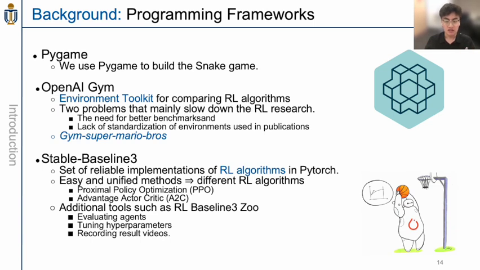So Gym is an environmental toolkit for comparing different RL algorithms. And we construct the environments for the Mario using the library Gym Super Mario Bros. And Stable Baselines 3 is a set of reliable implementations of reinforcement learning algorithms in PyTorch. So we use this library to implement the two algorithms, PPO and A2C. And also we use some additional tools to evaluate the agents, tune the hyperparameters and record the result videos.